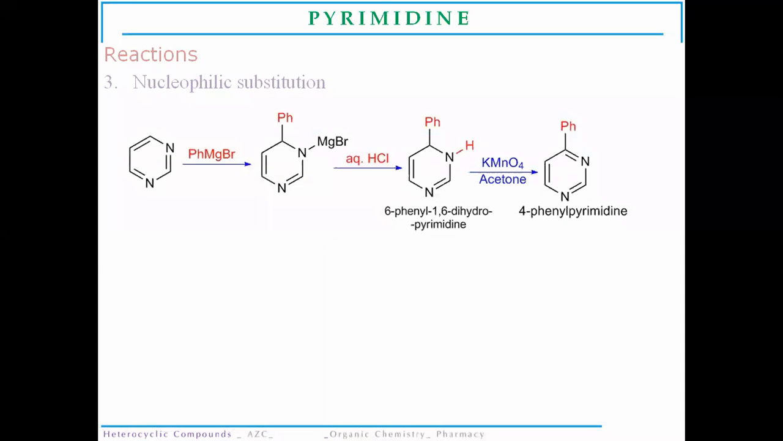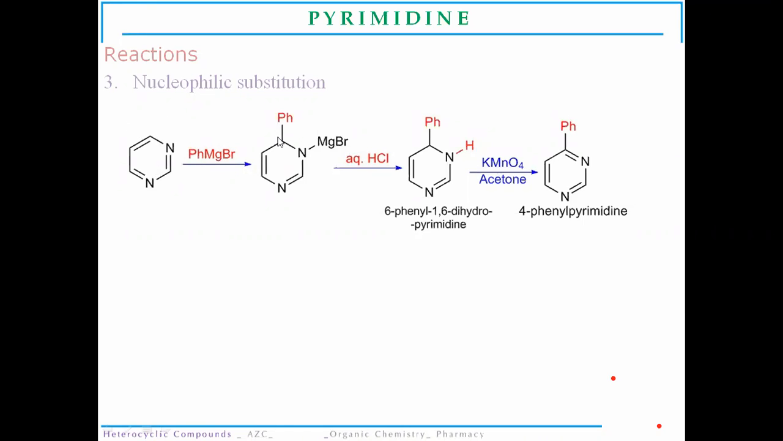Now, the next nucleophilic substitution reaction is with a Grignard reagent. When the pyrimidine molecule reacts with a Grignard or organolithium reagent, it will add across the 3,4 bond of the pyrimidine molecule. The addition of the Grignard reagent is done at room temperature, and it is explained by the reaction of phenyl magnesium bromide with pyrimidine.